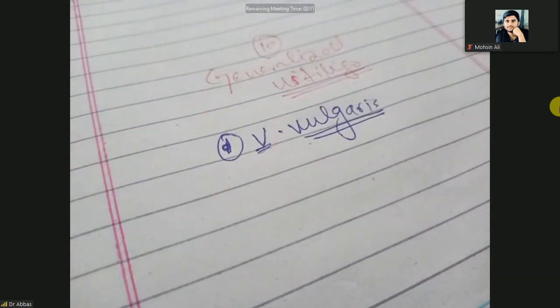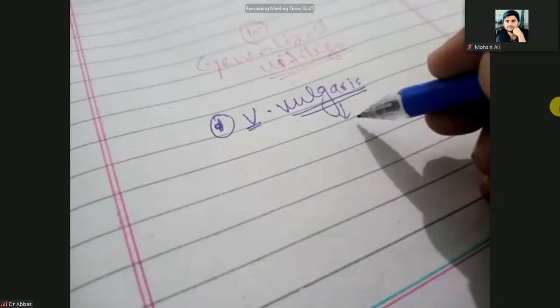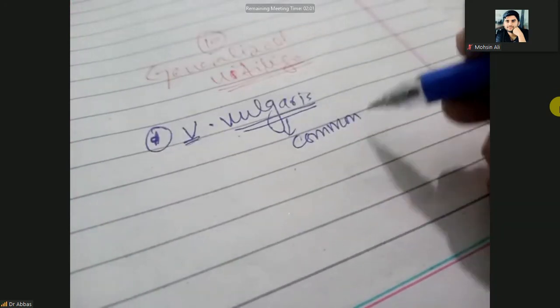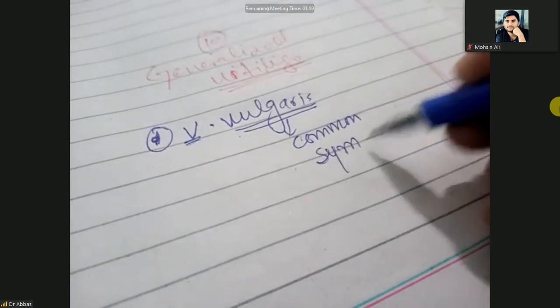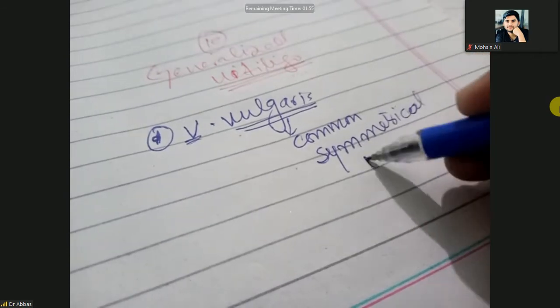Vitiligo means hypopigmented lesion that is most common. So it is the most common, symmetrical and bilateral. Vulgaris means common. It is a common type of vitiligo. It is symmetrical and bilateral.